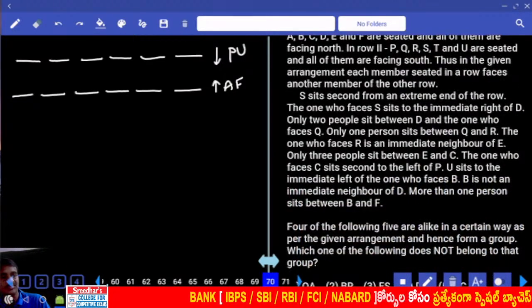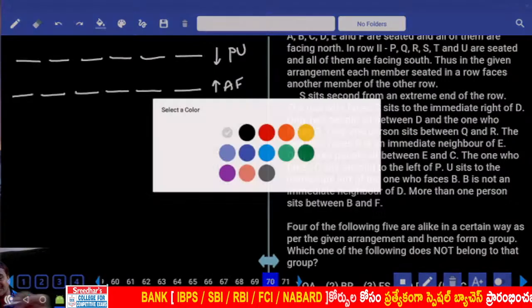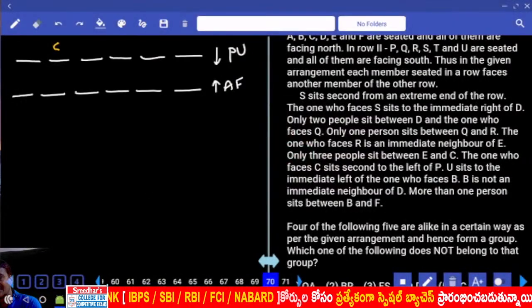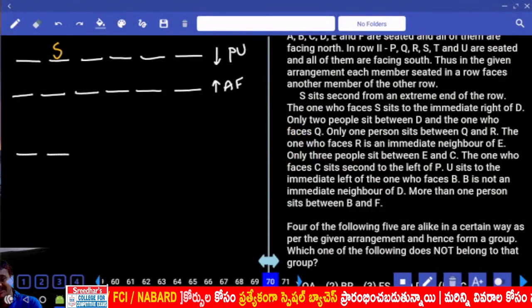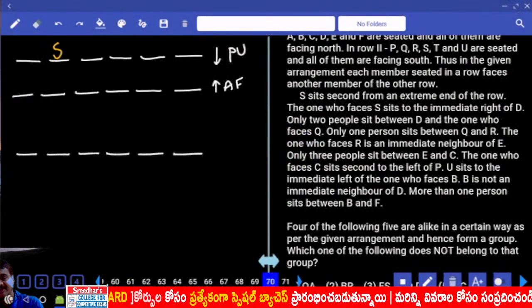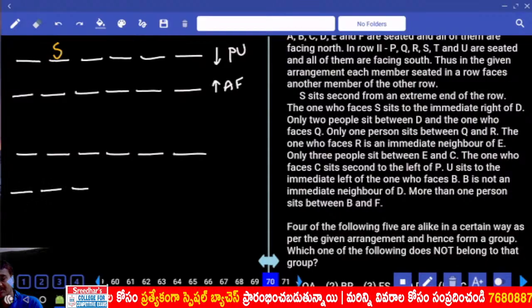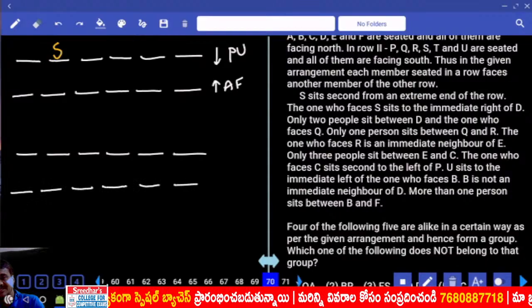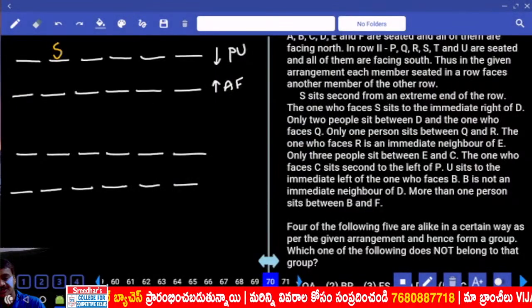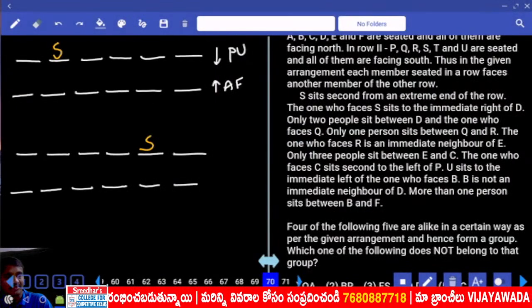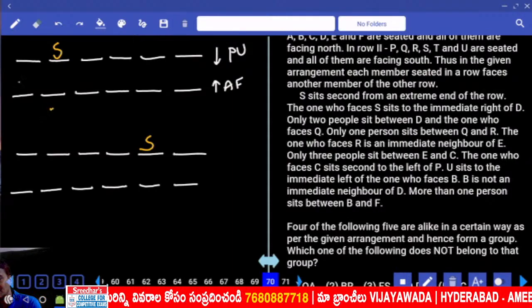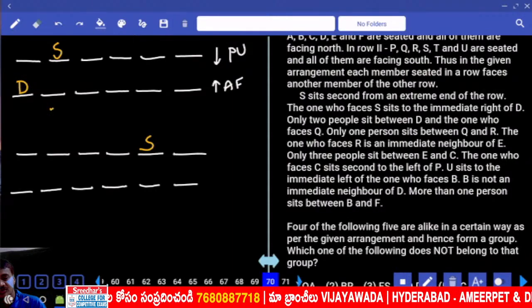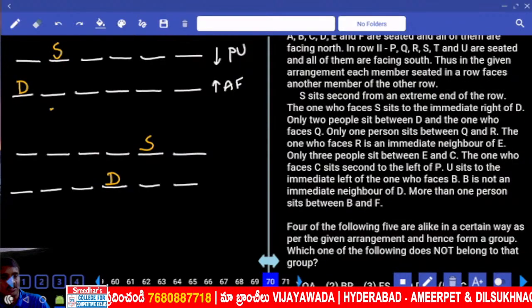S sits second from one of the extreme ends of the line. S can be second from the left extreme, or S can be second from the right extreme. There are 2 different possibilities. Now S can be second from either left extreme or right extreme. Then the one who faces S sits to the immediate right of D. The one who is facing S is to the immediate right of D.